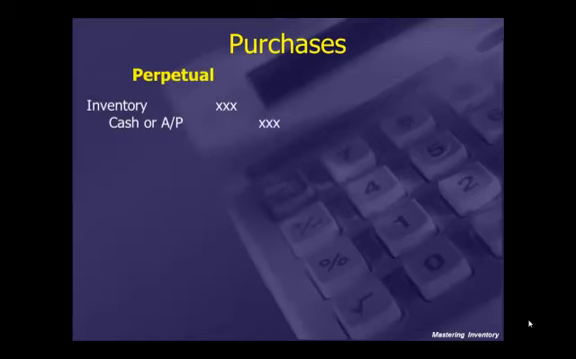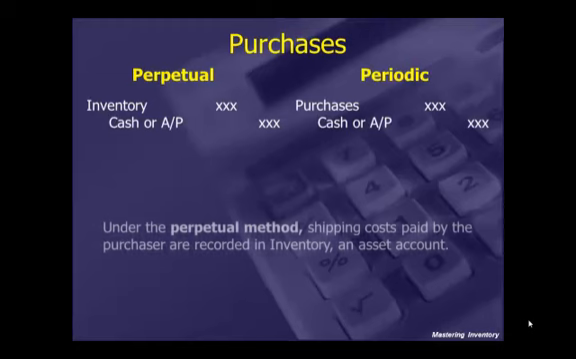Purchases. With perpetual, we will debit inventory and will credit cash if we pay in cash, or we'll credit accounts payable if we purchase it on credit. With periodic inventory, we debit purchases, which is a temporary account, and then we credit cash or accounts payable.